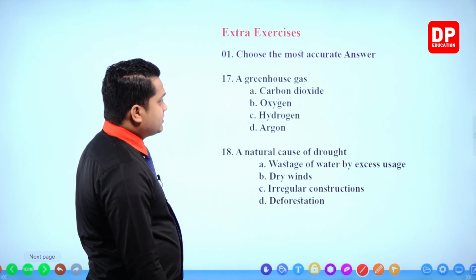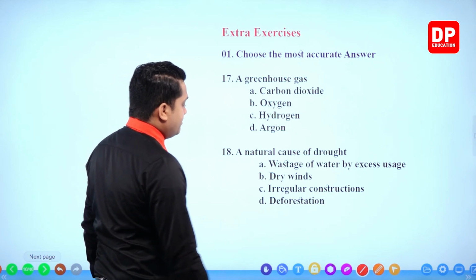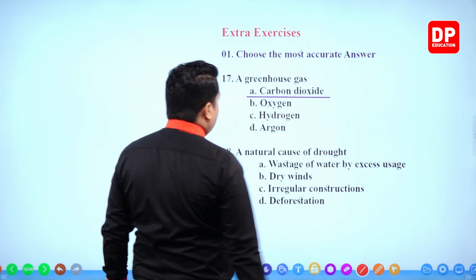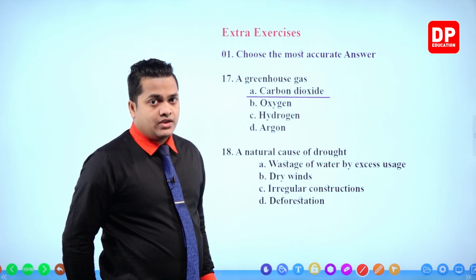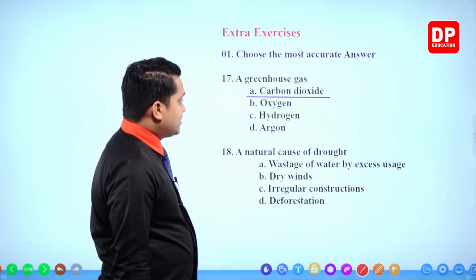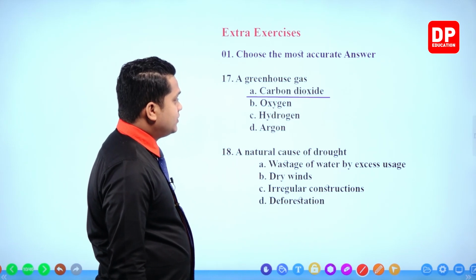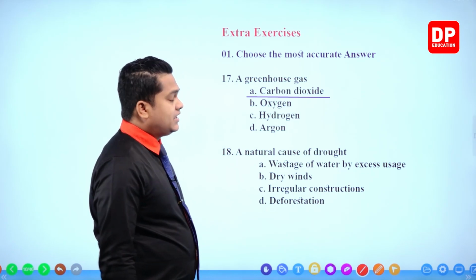So carbon dioxide is a gas that is considered a greenhouse gas. Oxygen, hydrogen and argon are not considered greenhouse gases.